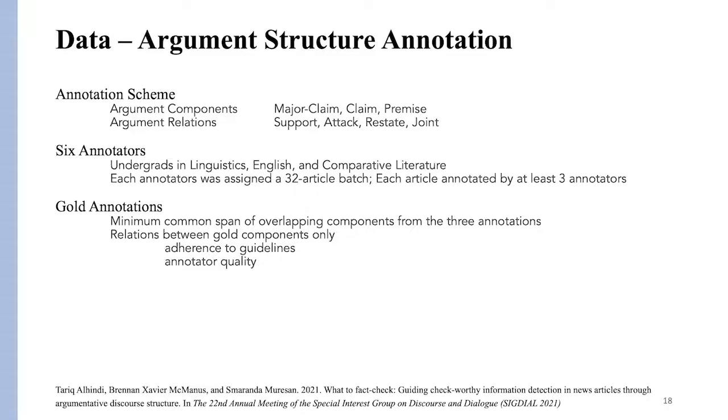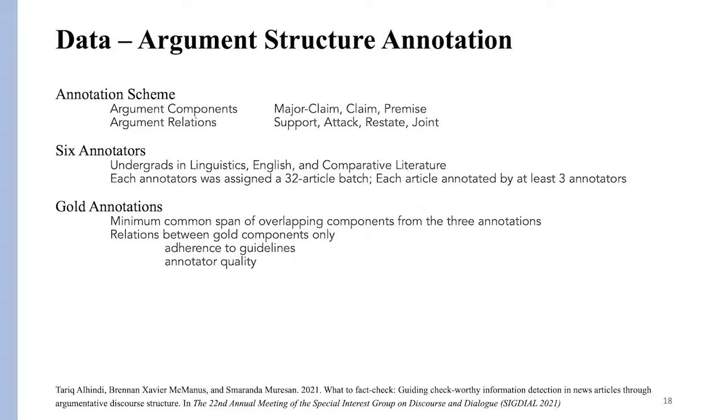The gold annotations are constructed by keeping the minimum common span of overlapping components from the 3 annotations. This is for the components. For the relations, we only keep the relations that are between gold components, and we prioritize them by adherence to the guidelines.